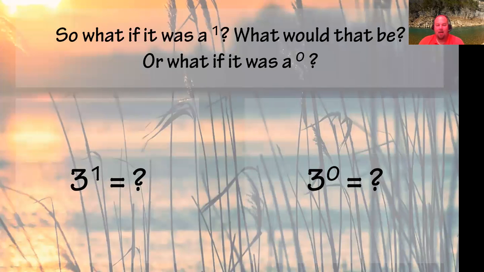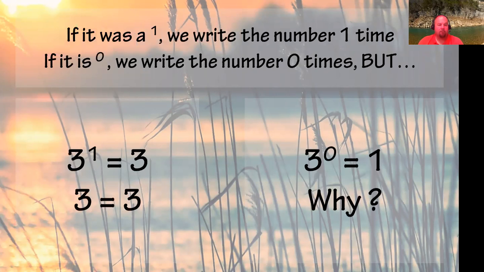All right, now that you've had time to think about this one, as you're looking at this, 3 to the 1st power. With 3 squared, we wrote it 2 times, so 3 with a 1, or 3 to the 1st power, then maybe we're going to write it 1 time, and that's exactly it. So 3 to the 1st power is just 3. We only write it one time. How many times do you write it? The exponent tells you how many times you write the number. But with 0, the answer is 1.